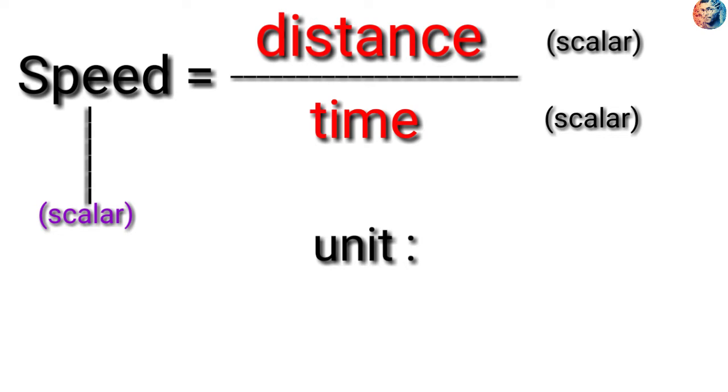What is the unit of distance? Meter. And what is the unit of time? Second. So the unit of speed is meter per second. Next one is average speed.